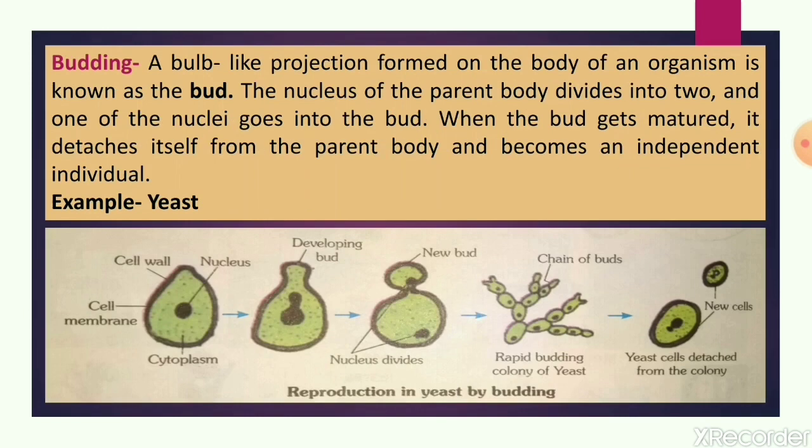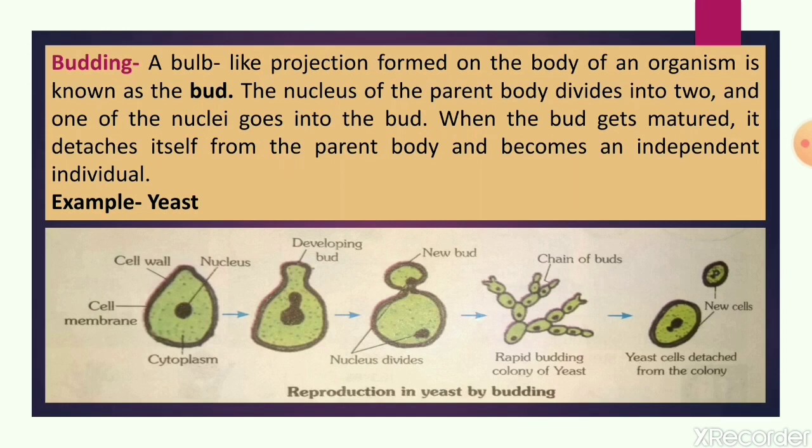Next one is budding. Budding is another type of asexual reproduction, which is commonly found in yeast. Yeast is a type of fungus. In a yeast cell, a small rounded part or bulb-like projection comes out, which is called a bud.